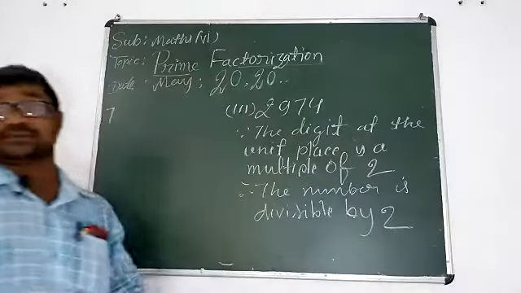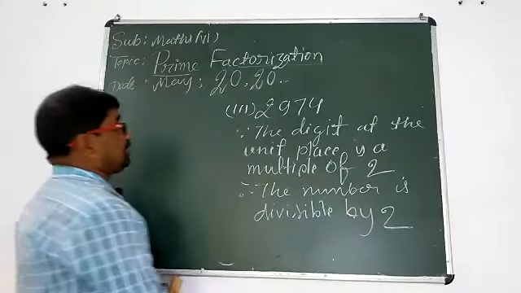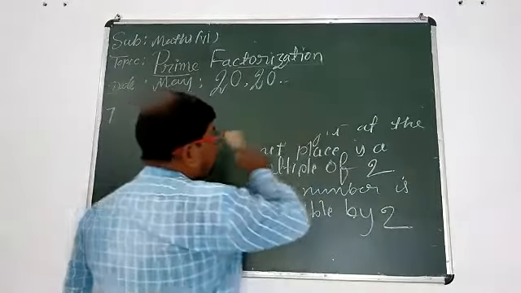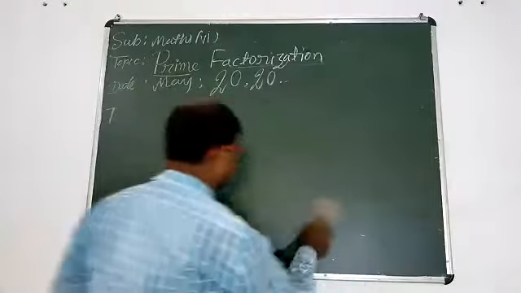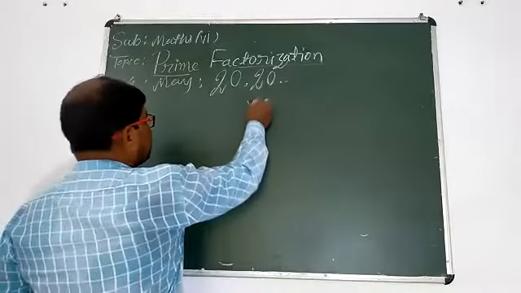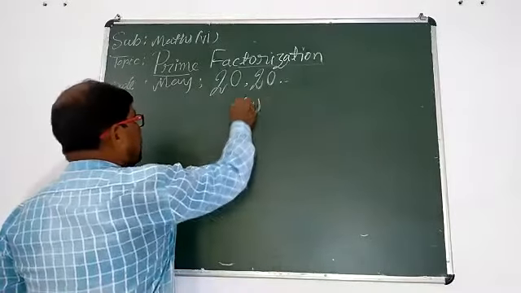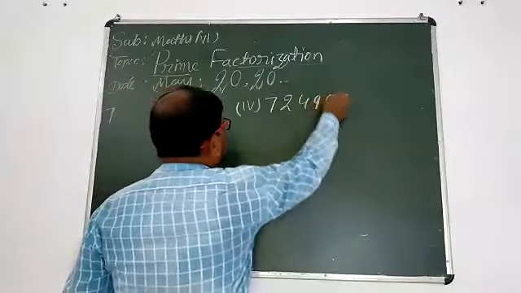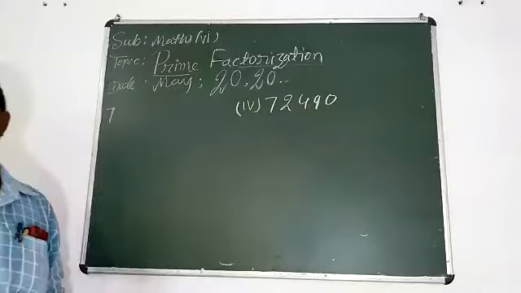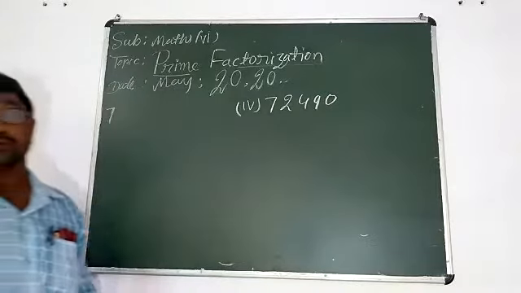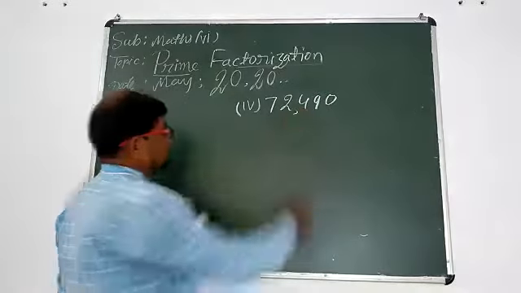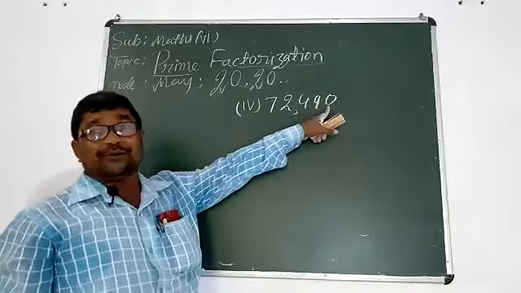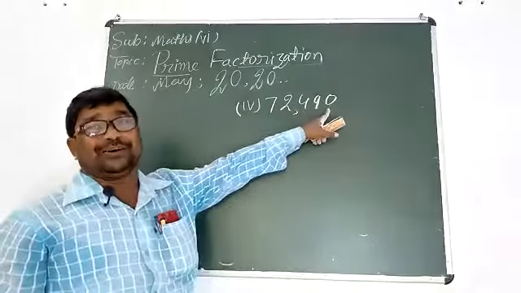Understood, student? Now we should guess about the fourth number. Once again, I am writing a number, 72490. Is this number divisible by 2? Yes, sir. This number is divisible by 2 because the digit at the unit place is 0.